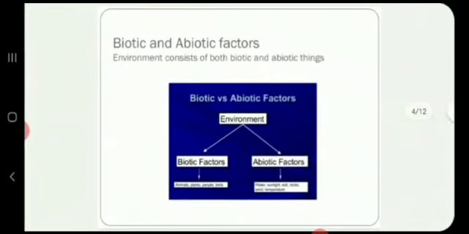Biotic and abiotic factors. Environment consists of both biotic and abiotic things. Biotic things constitute all living organisms, including human beings, plants, animals, and other organisms. Abiotic things are all non-living elements like land, water, man-made structures, etc. Biotic and abiotic things coexist in the environment.